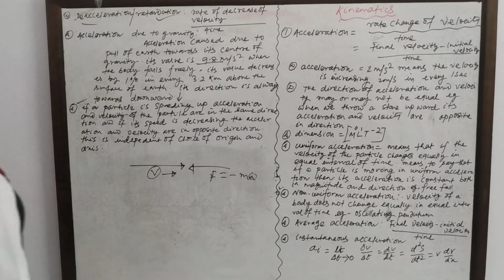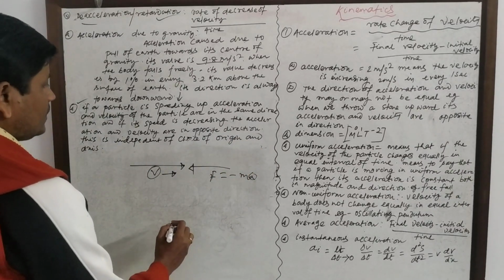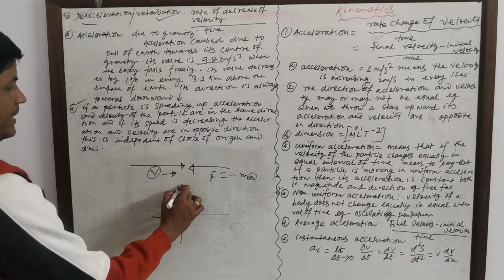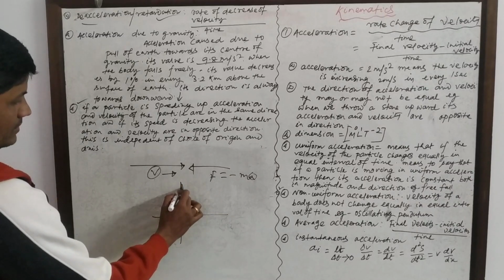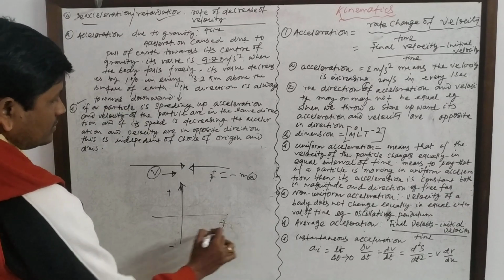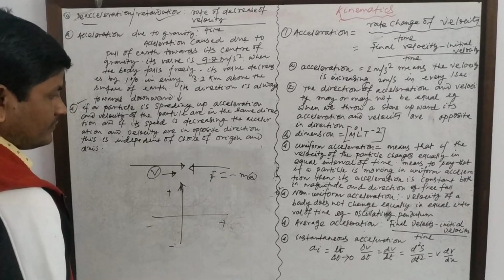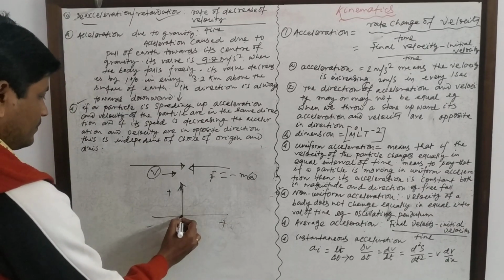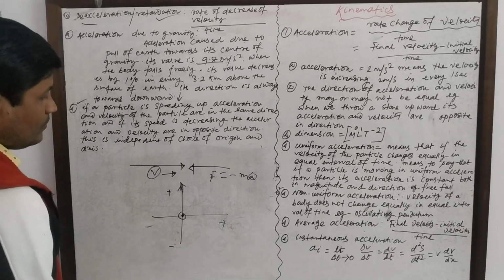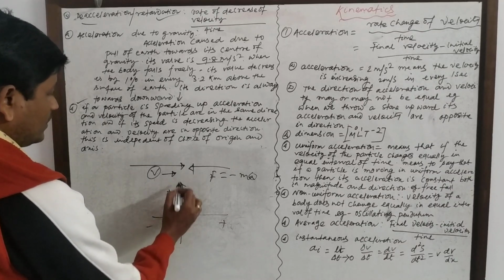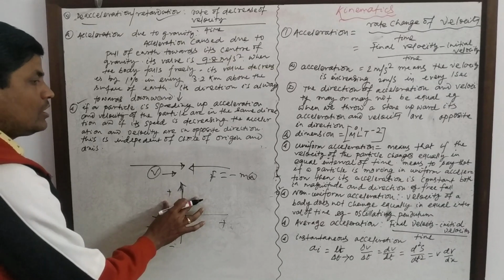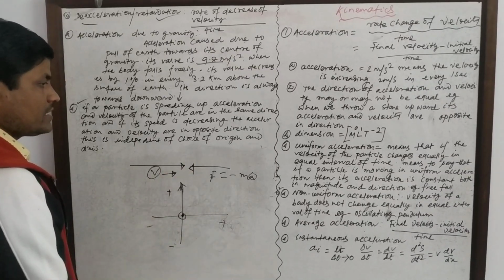That means to say, let this be a coordinate axis. If we take this direction as positive and this direction as negative, and a particle is thrown from here, from the origin, upward, then as you know, the displacement and the velocity of the particle are always in the same direction.